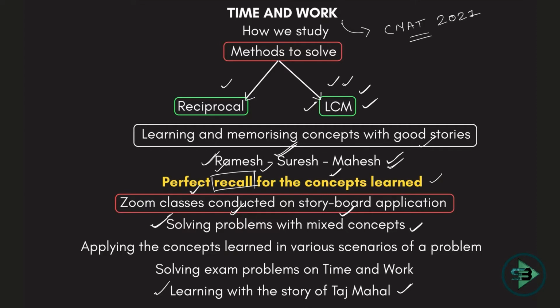The first part of it will be to solve problems with mixed concepts, then applying the concepts learned in various scenarios of a problem. We had learned the concepts, but how do you apply these concepts in various scenarios of time and work problems? So we'll pick up many problems and see how we apply those concepts so that we get a perfect recall. We also solve exam problems on time and work, which means we take all the CMAT 2021 exam problems that were asked from the chapter of time and work, and we apply our concepts to them as well, so that there is no problem of recall for us at all.